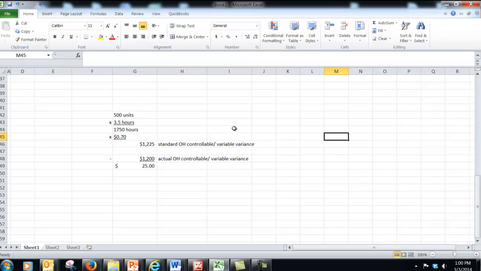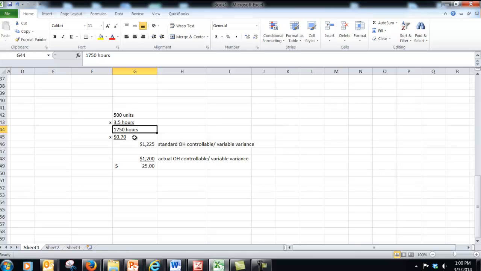Okay, so to calculate this, the first thing we need to come up with is this right here. This is a standard amount of our overhead controllable, aka variable variance. This is the variable components, right? So if we're going to make 500 units, and we anticipate based on the standards it'll take 3.5 hours, the total of this times this gives us 1,750 hours.